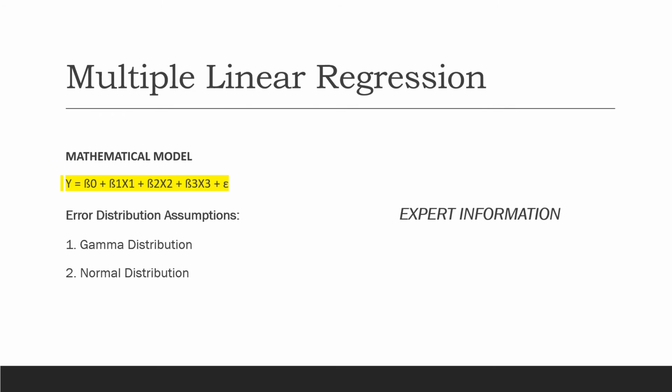The mathematical model we fit is highlighted here. According to the distribution of sales, we assume two error distributions, gamma and normal. After assuming both these error distributions, we can evaluate the model performance by checking goodness of fit and see which one works best for this data.